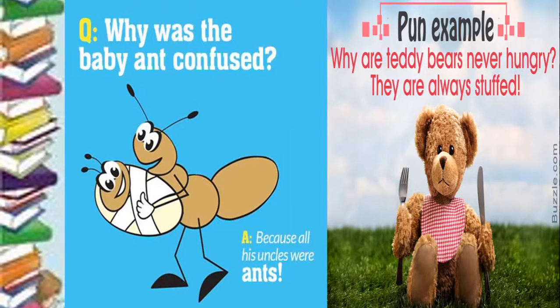The other meaning of stuffed is when you eat too much and there is no space in your stomach. At that time you say, no, I can't eat anymore because I'm stuffed. So these are some very nice, interesting examples of pun.